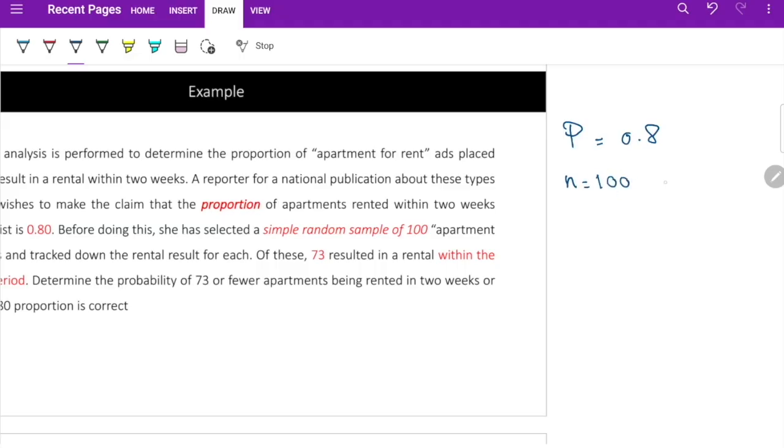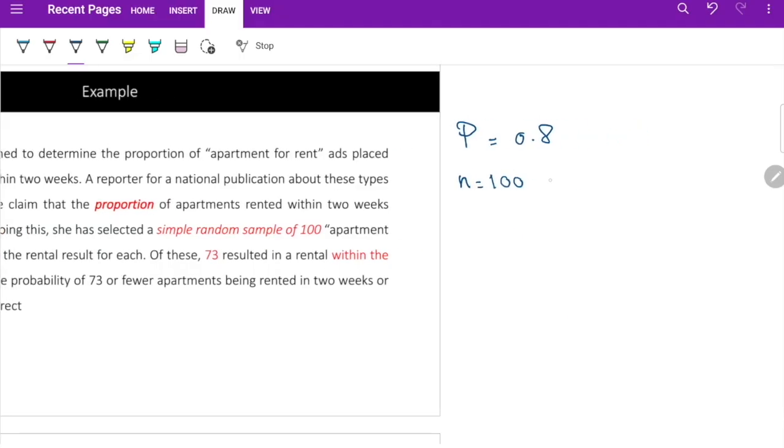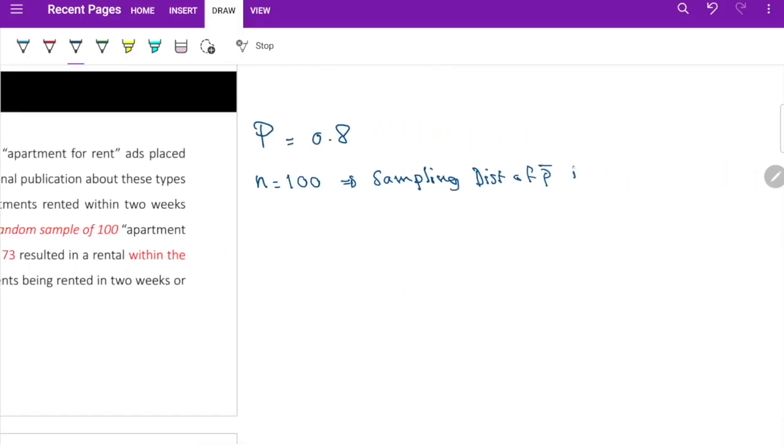Because n is 100, we can tell that the sampling distribution of p bar is normally distributed. Someone's going to ask me, what does it mean to know that it's a normal distribution? It's very important to know the distribution of your data.